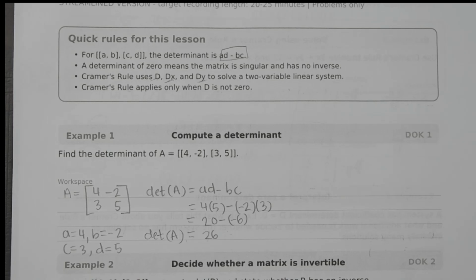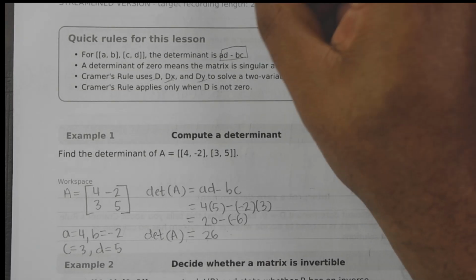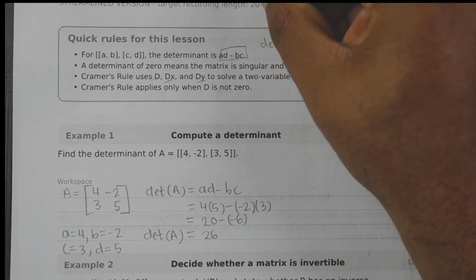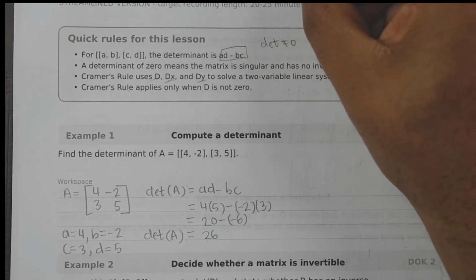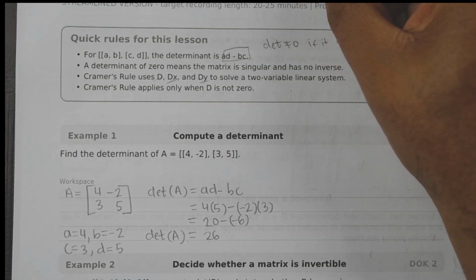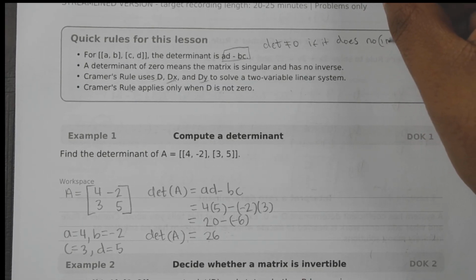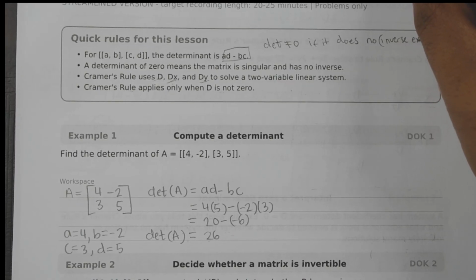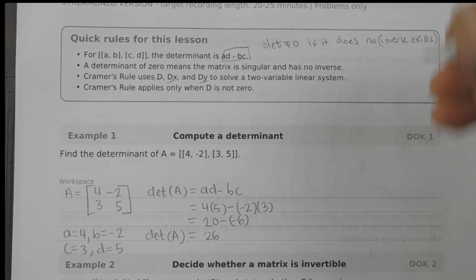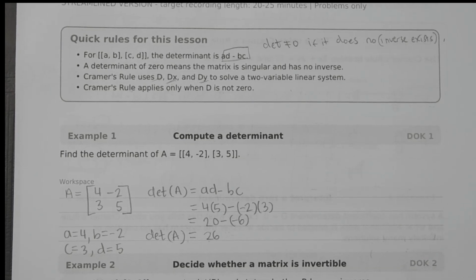If the determinant is equal to 0, the matrix has no inverse. So no inverse exists.